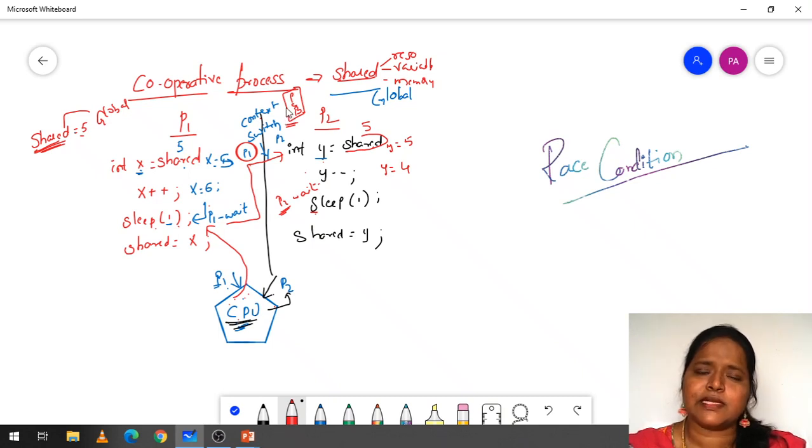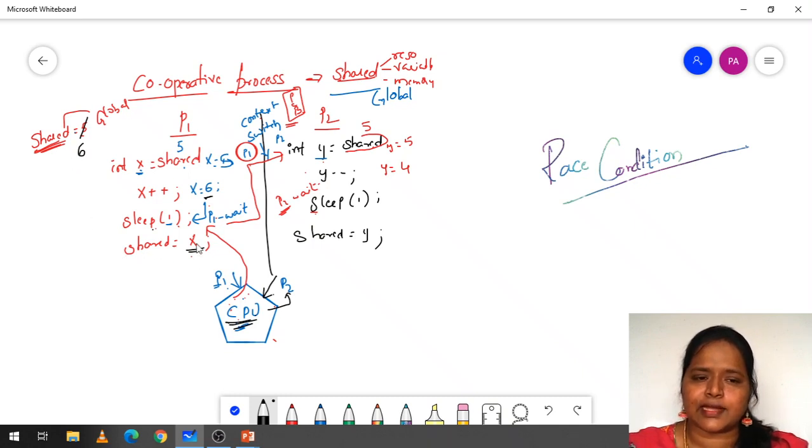By seeing the process control block, the CPU gets the information that up to 3 instructions have been completed. Now it has to execute the 4th instruction: shared = x. What is the value of x here? The value of x is 6, so that is going to be updated in shared. Why? Because shared is a global variable.